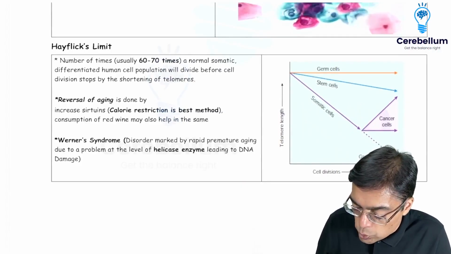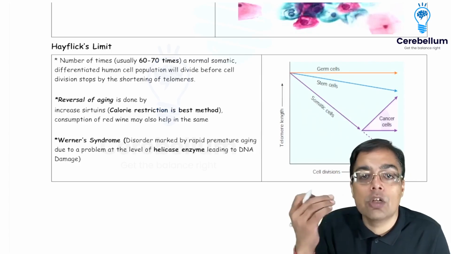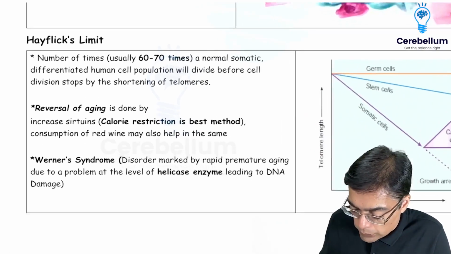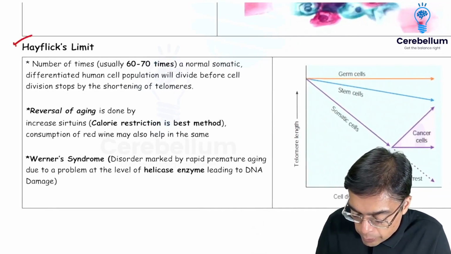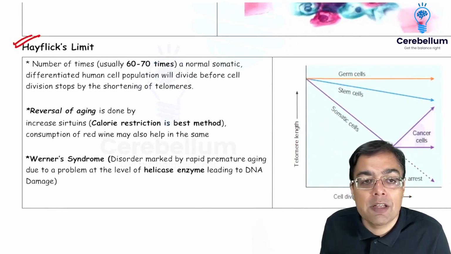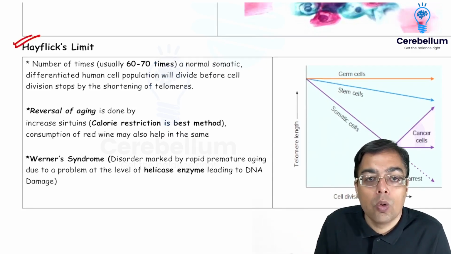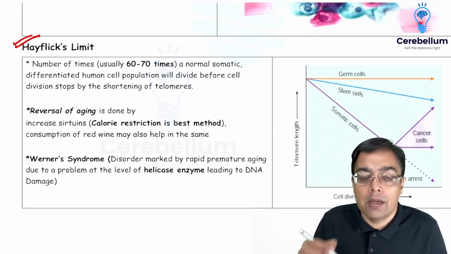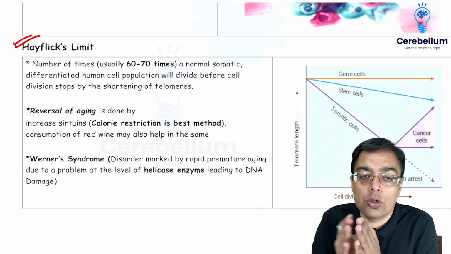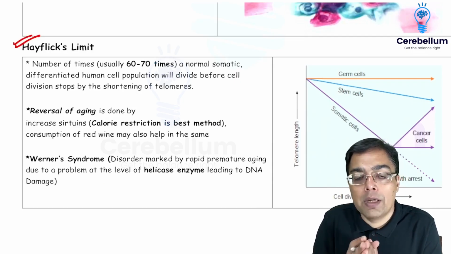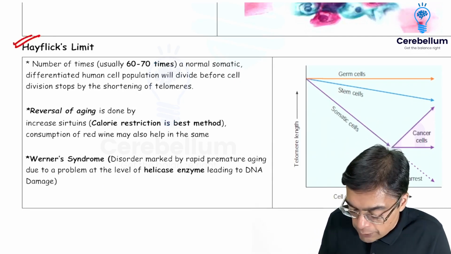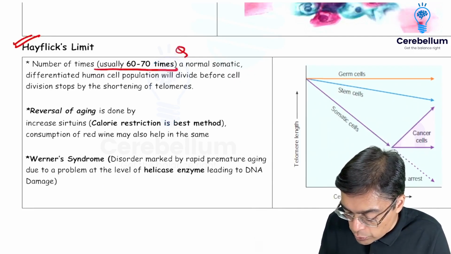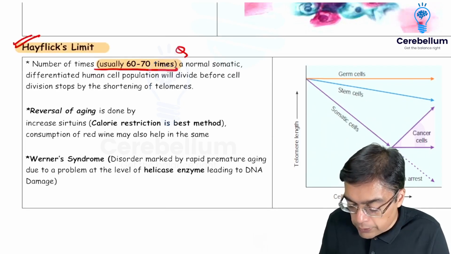Then with regards to the concept of aging of a cell, which is of course a hot favorite topic these days, we have the concept of what has been given the name of Hayflick's limit. Remember 2020's question? What is Hayflick's limit? It is the number of times a normal cell of the human cell population is going to divide before it stops replicating or becomes senescent. The number of times a cell is going to divide is around 60 to 70 times. That's what we need to remember over here.